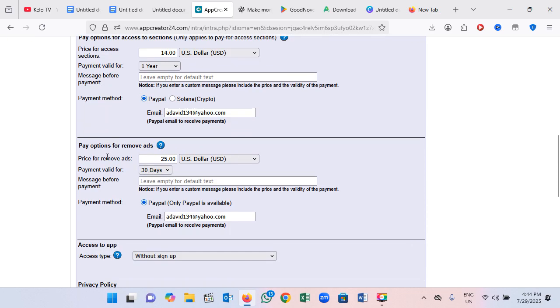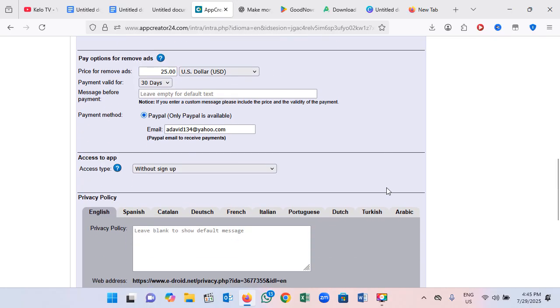So here, this is the access for the ads. If the user feels like he doesn't want to watch ads, he can pay $25 and he'll have access to all the sections of the app without paying any kobo, any money. It's going to be free for him.